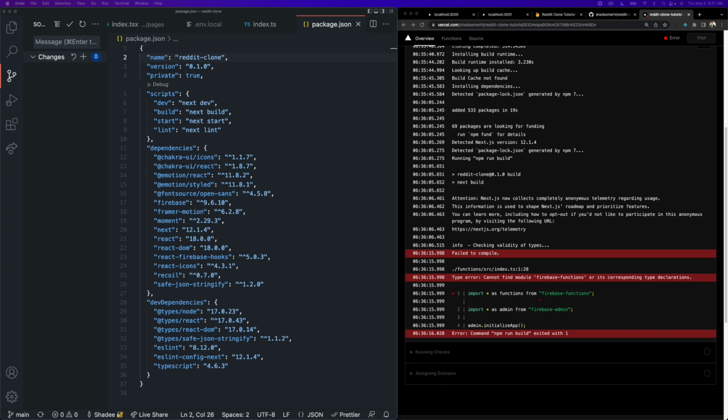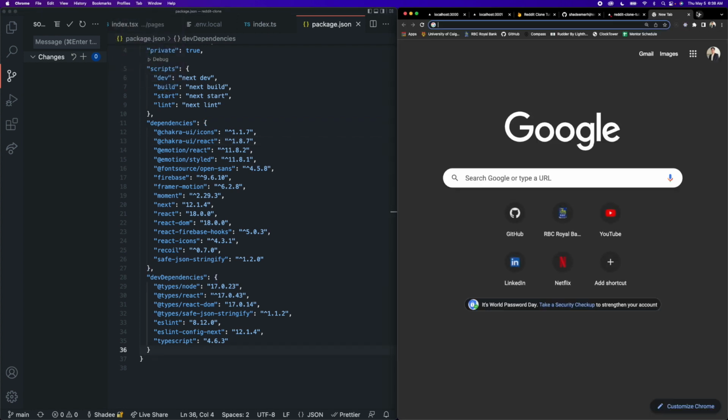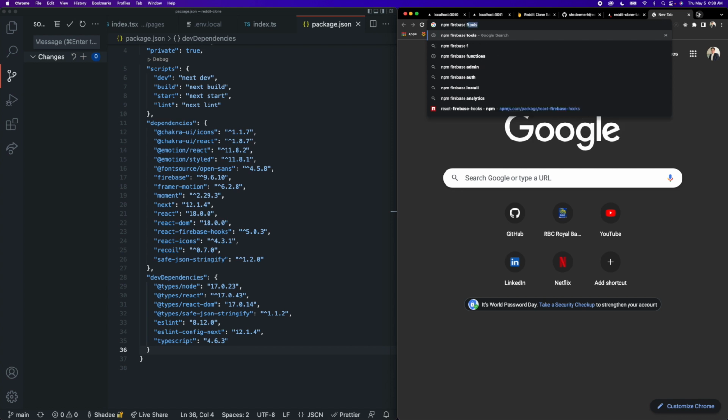Firebase functions. Okay, so for some reason, I do not have Firebase functions installed. I thought it would have installed when I enabled Cloud Functions, but I'm not sure exactly what happened. I don't remember having to manually install it in our demo, but that's okay. Okay, so I'm just going to install firebase functions.